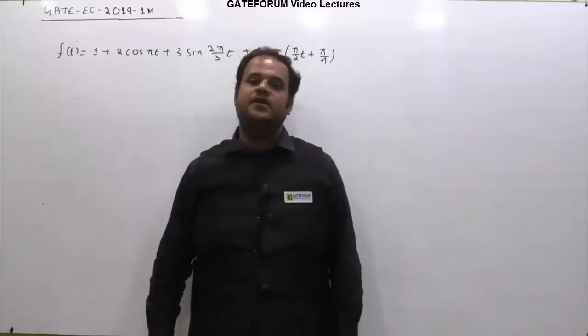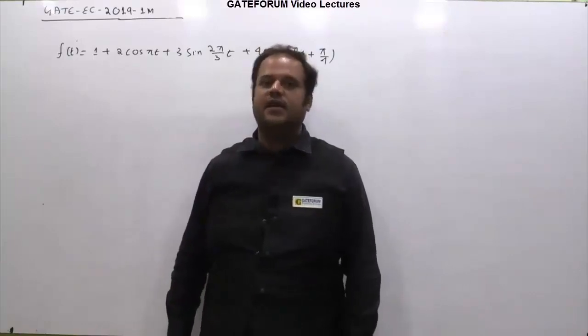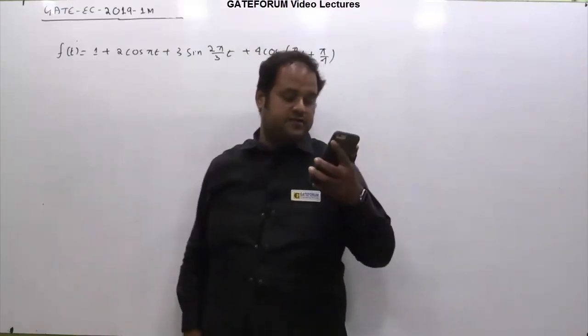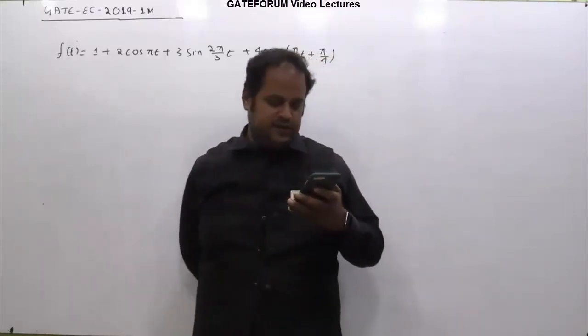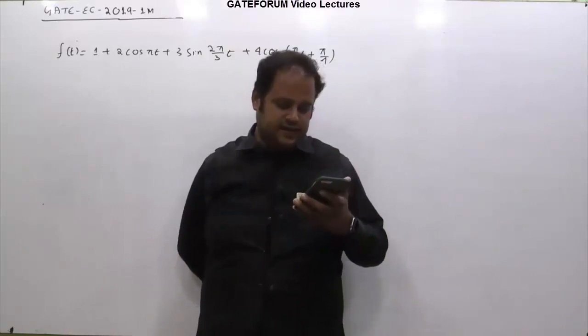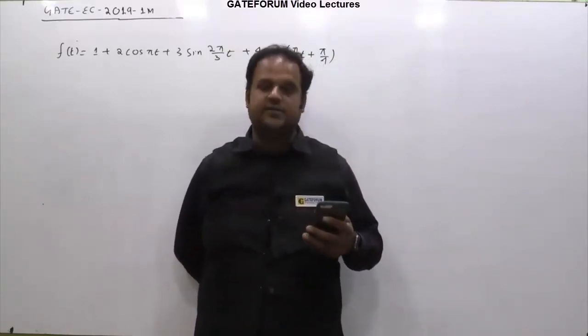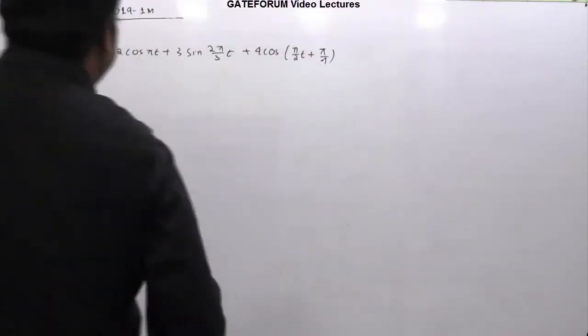This is a one mark question asked in GATE 2019 of electronics. This is from the signals subject and from the classification of signals topic. The given question is: consider the signal f of t, whose expression is given, where t is in seconds. Its fundamental time period in seconds is dash. So the signal f of t is given and we are supposed to find its fundamental period.